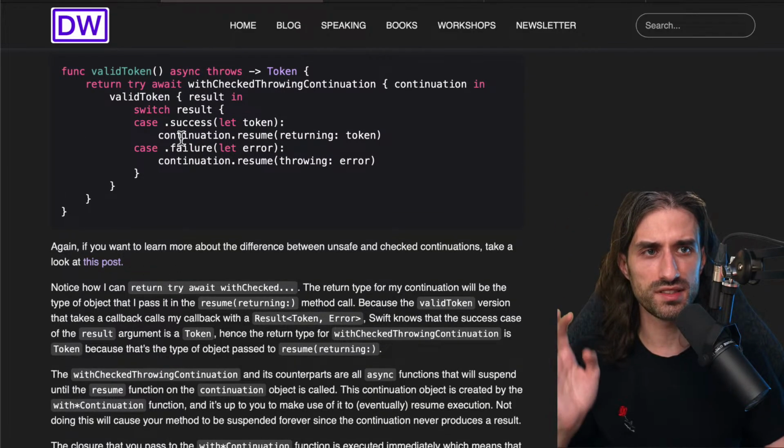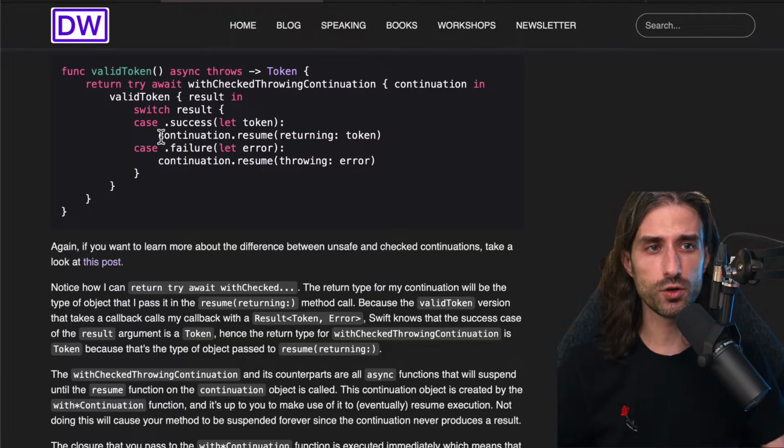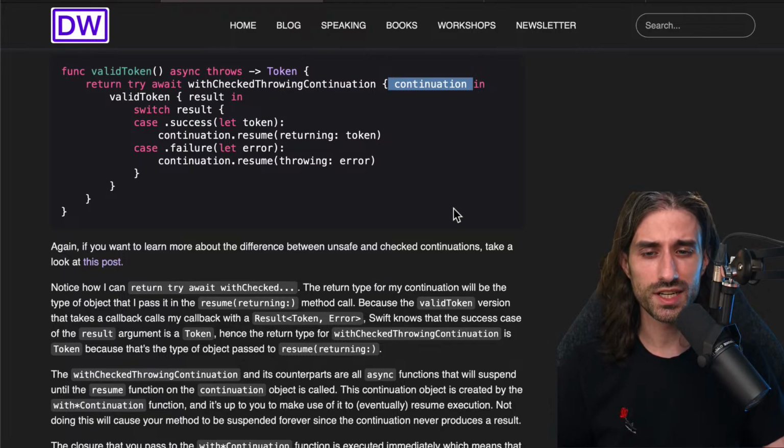So this continuation, you can see, it's really what bridges the completion handler world and the async world. And the continuation, you call it from within a completion handler, and by calling it, you unblock the function that was being awaited. And so with this in mind, this role of a bridge that the continuation has should be much clearer right now.